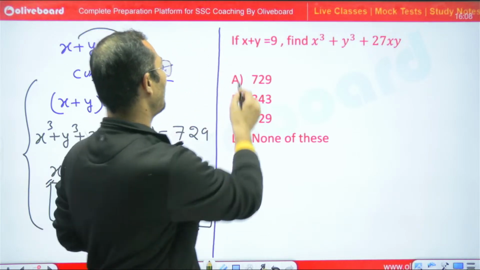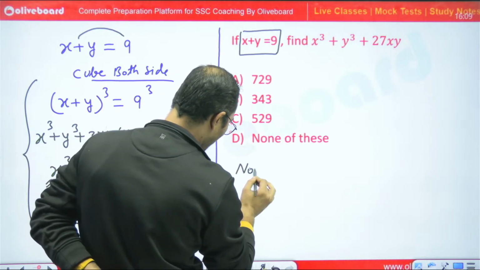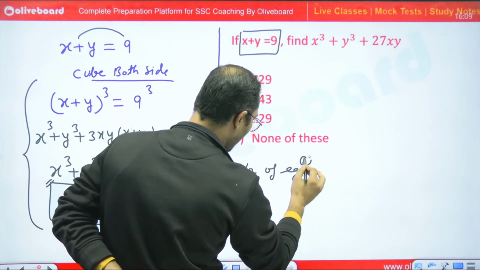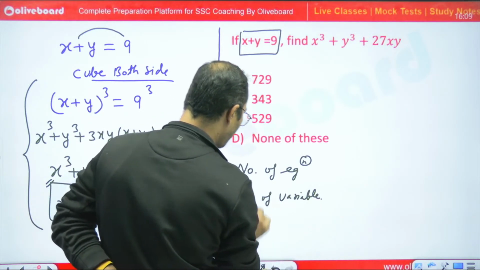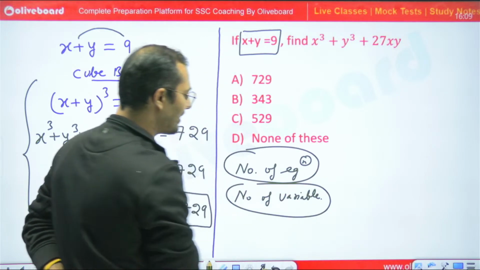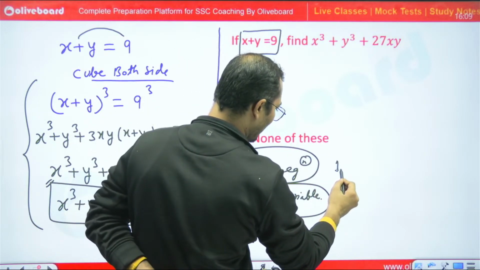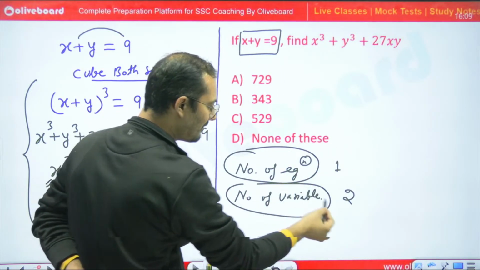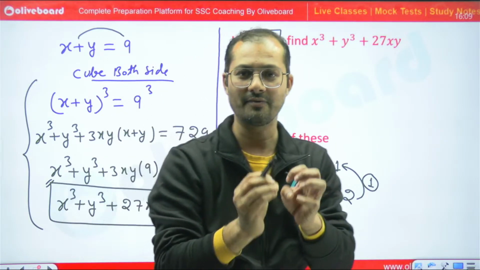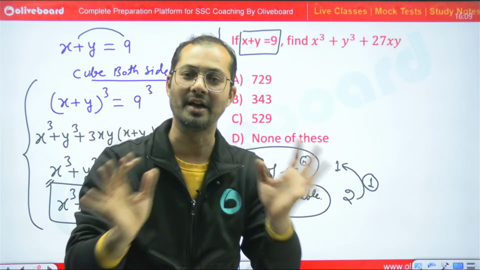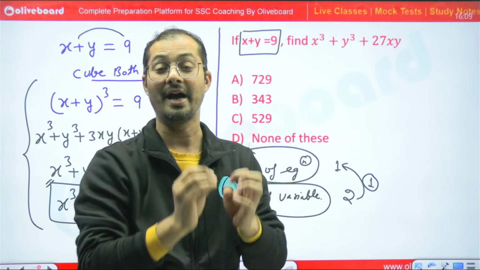See, here we have only one equation. So we have to compare the number of equations and the number of variables. So we have to compare two things, right? The number of equations and the number of variables. So we can say that here the number of equations is 1 and the number of variables is 2. So how many variables are more than the number of equations? We have one extra variable, right? So here we can let the extra variable freely according to my own choice. I can suppose it, I can assume it, right?